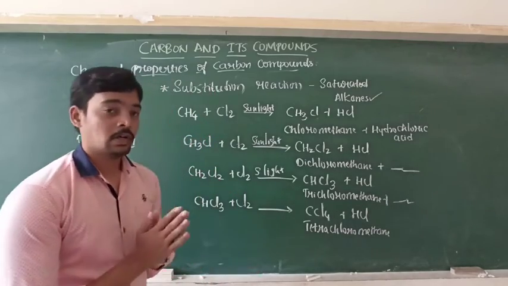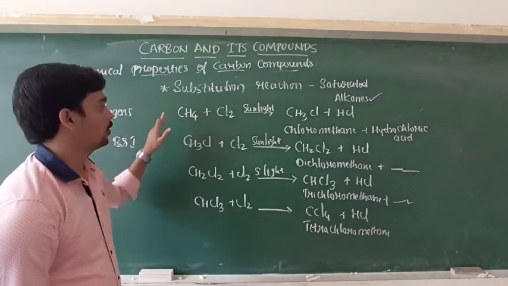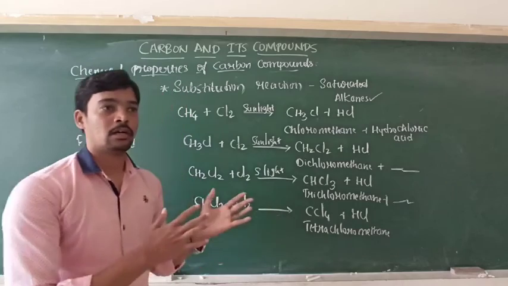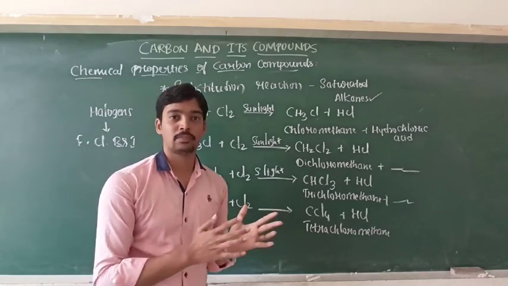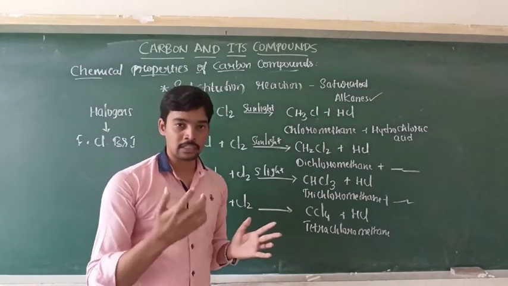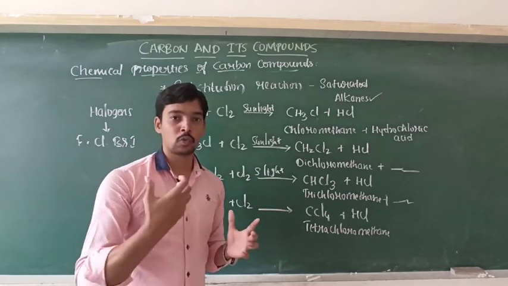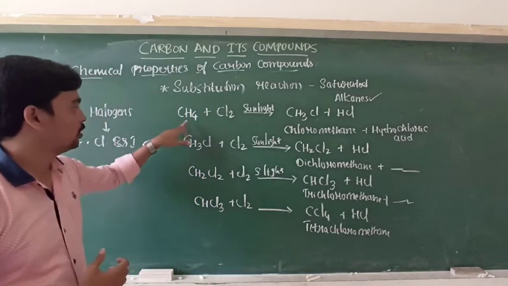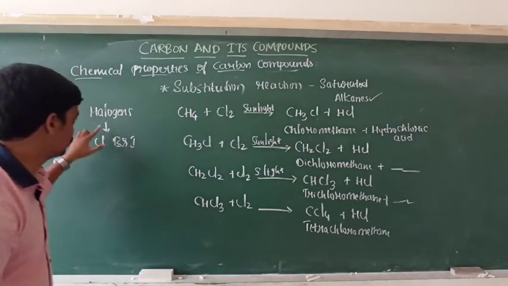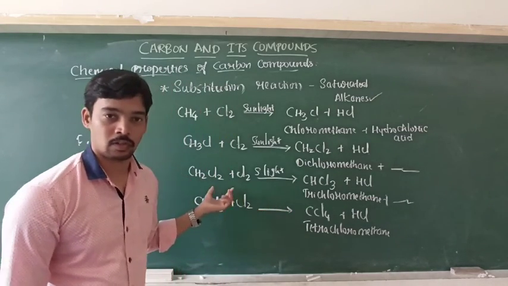In this class we have already discussed the substitution reaction and the combustion, how the combustion takes place and what products are formed. Not only in methane, combustion takes place in all the alkanes, and also in alkenes and alkynes, the unsaturated hydrocarbons, but it leads to the formation of more carbon, more sooty flame. In substitution reaction, the hydrogens present in the hydrocarbons are replaced with halogens. Try to write the chemical reactions and practice. Okay. Thank you.